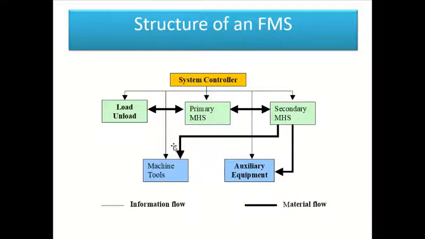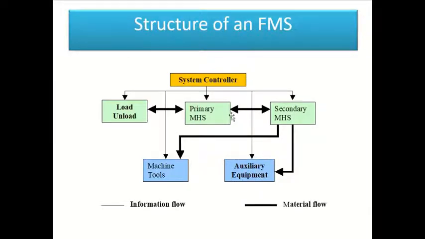So one is numerical control, and the second important component is the material handling system, and these are all operating under central computer control. There is a central controller which communicates with the load-unload component, the primary material handling system, as well as the secondary material handling system. In the overall coordination of these components, there are machine tools working for processing of different products, and there is also some auxiliary equipment.